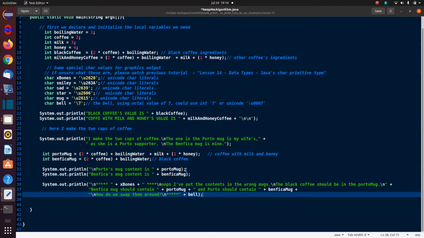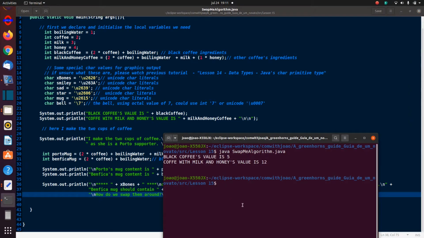And then I'm going to output it, and the Benfica one, and then I realize after I've made it, it's going to give me a skeleton here. Oops, I've put the content in the wrong mugs. The black coffee should be in the Porto mug. The Benfica mug should contain the Porto mug's information. The Porto should contain the Benfica. And how do we swap them around? Okay, so let's just see this. And I'm going to compile it and run it.